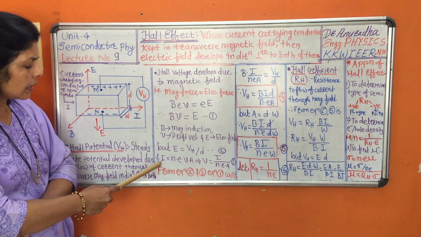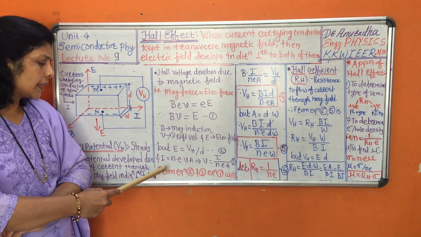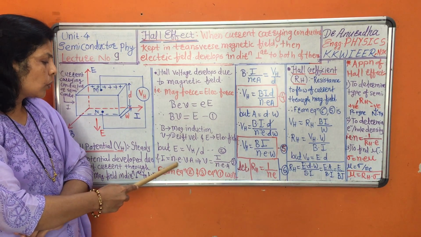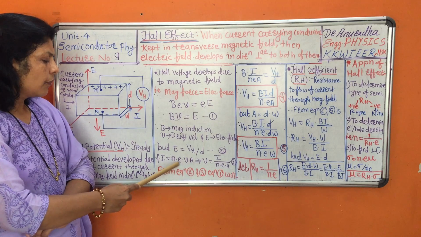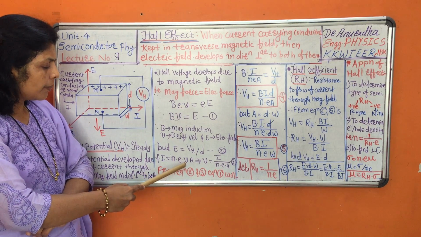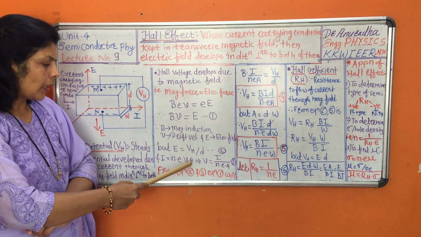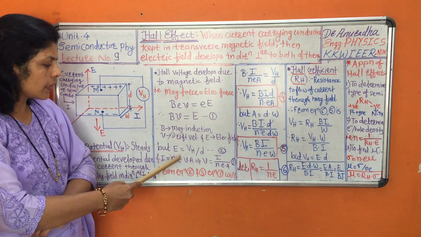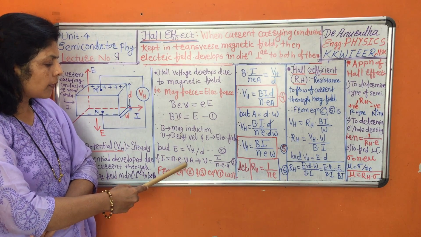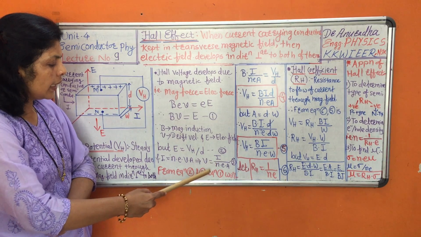We also studied in earlier lectures that a current carrying conductor possesses current I equal to nevA, where n is electron density, e is charge of electron, v is drift velocity and A is the cross-sectional area of the conductor. According to that you can revise this equation and write it in terms of drift velocity v, so v is equal to I upon neA.